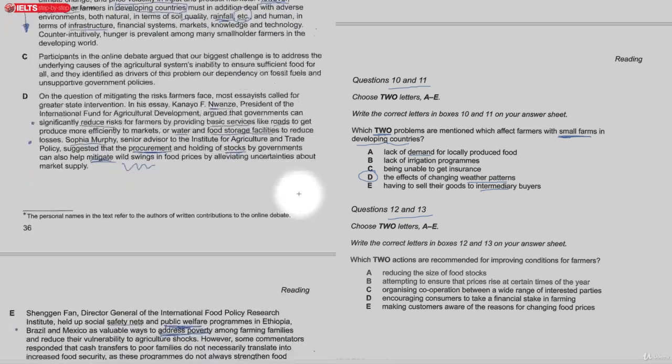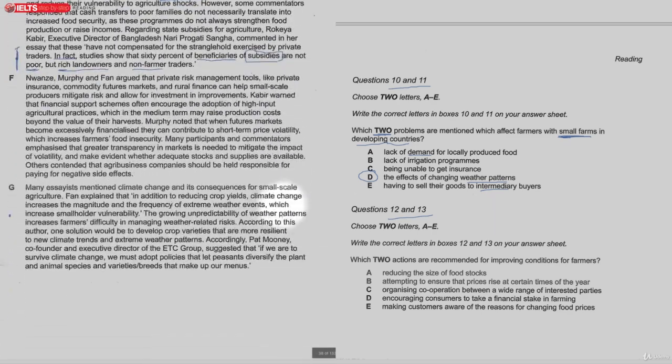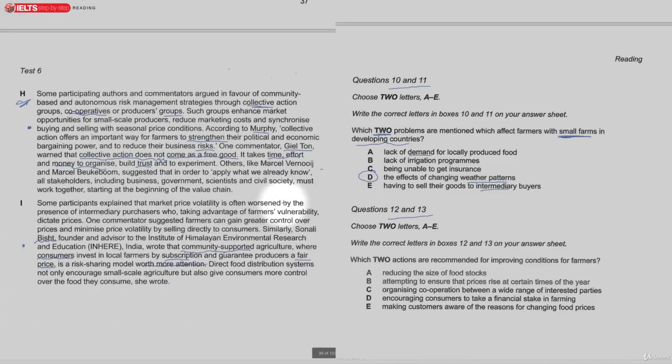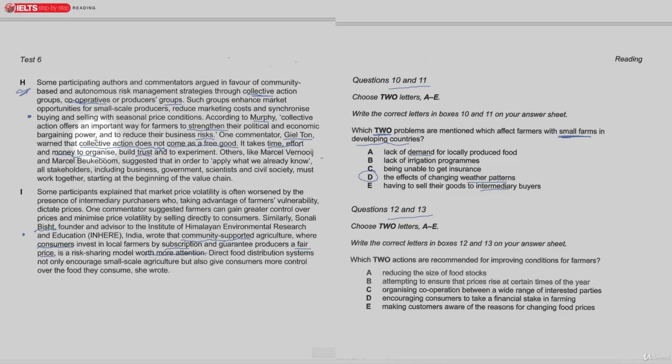If you go all the way down to the bottom, to the last page of this, you'll find the answer, and it's talking about this here. The market price volatility is often worsened by the presence of intermediary purchasers, buyers. So there's the word intermediary again. And notice this is sitting in a topic sentence. So if you were following the system that I've got in this course, you will have found this word intermediary, and you would have underlined it because it's a key word. So it will be quite quick for you to find this.